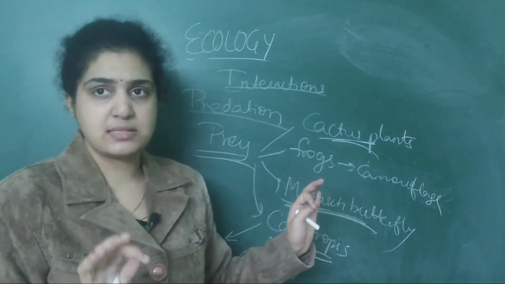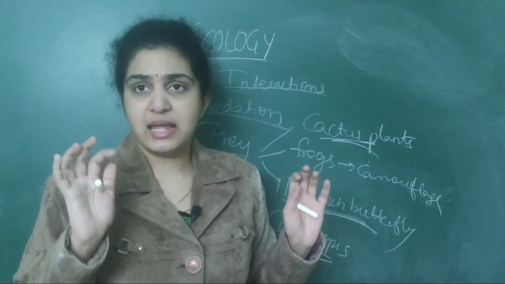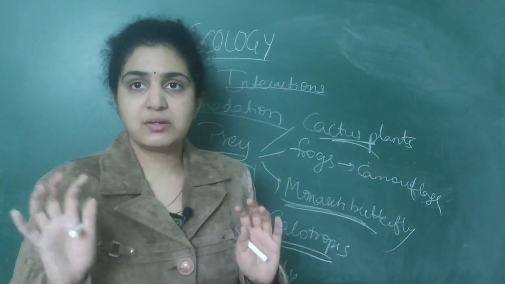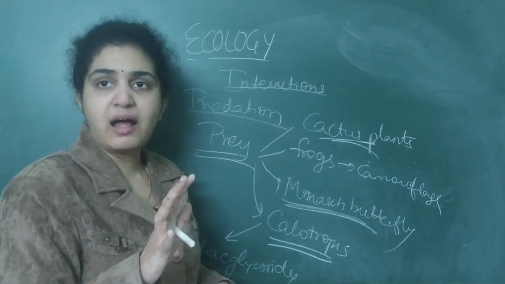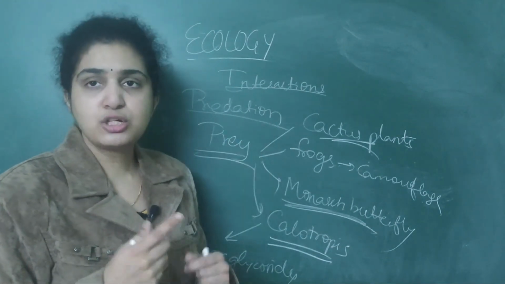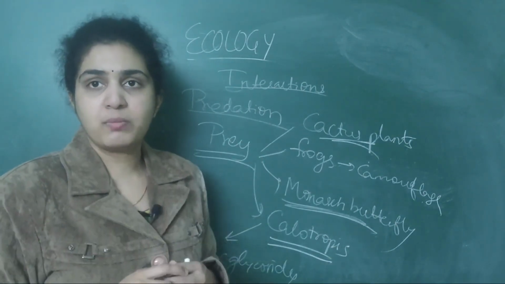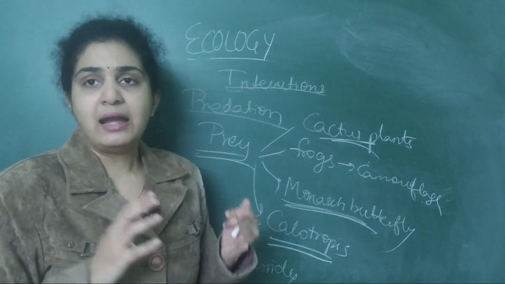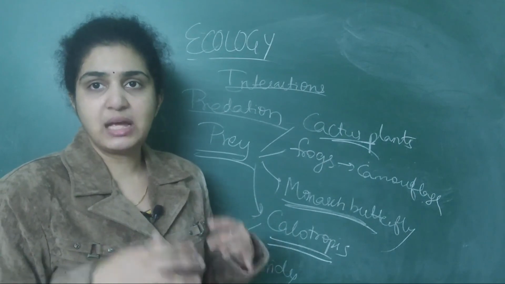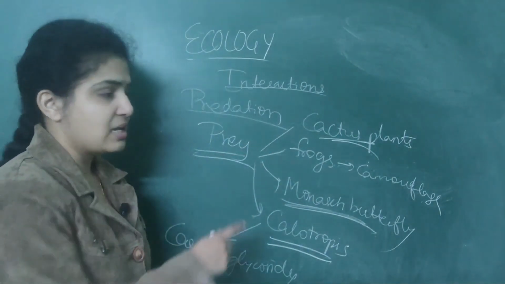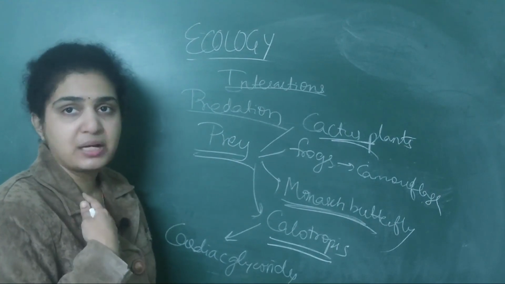Amensalism: one is harmed, the other is not affected. Predation is where one is benefited and the other is harmed. Common examples are Pisaster eating so many other invertebrates, and cactus plants, when introduced, destroyed many other plants. Then preys have developed special mechanisms to protect themselves from predators.